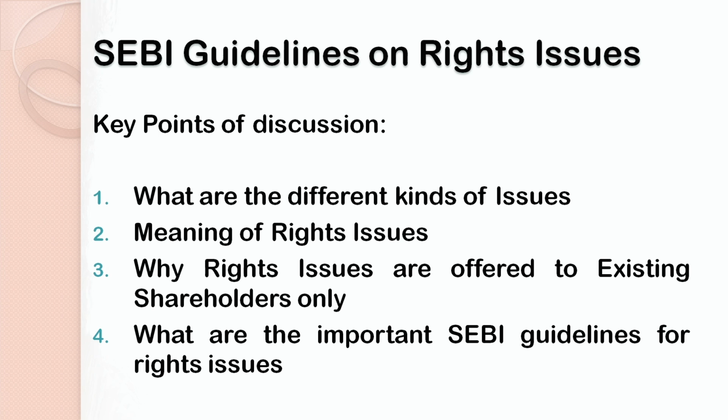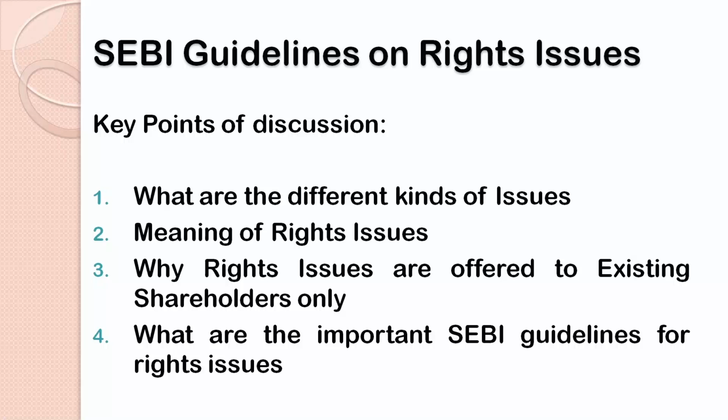Now the key point number 1, we will discuss what are the different kinds of issues which are available before a company through which it can float its securities in the new issue market or primary market. In the second key point, we will discuss what is the exact meaning of rights issue. In the third key point, we will discuss why rights issues are offered only to the existing shareholder. And in the last key point, number 4, we will discuss in detail the various SEBI guidelines which are floated by SEBI and are applicable upon rights issues.